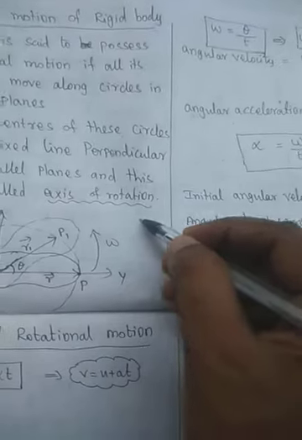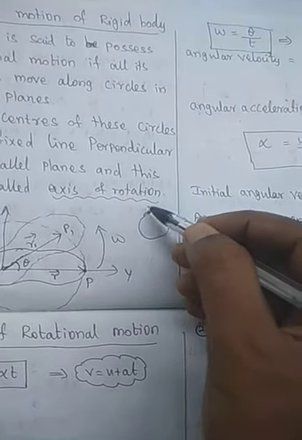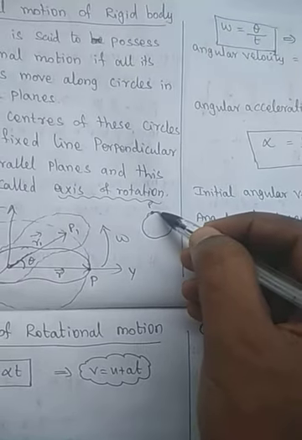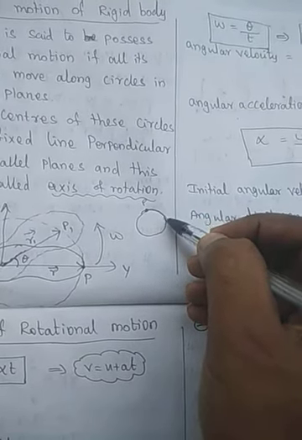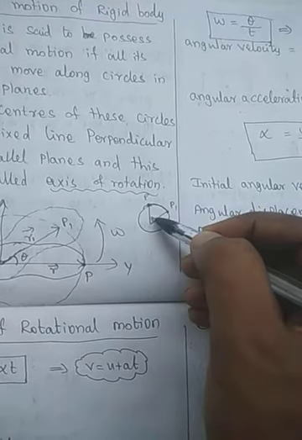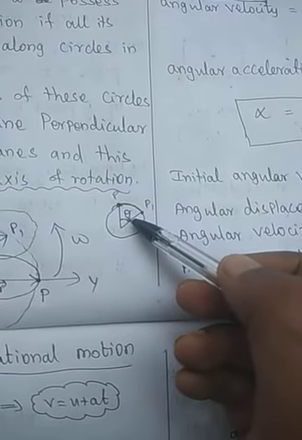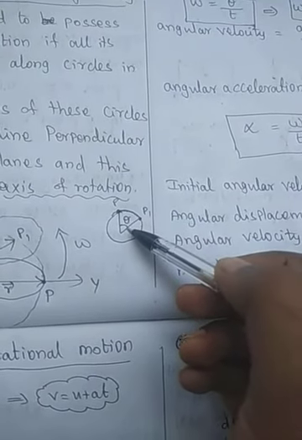Simply, in a circular motion a particle is at the point P here. Again it will rotate through a circular angle to point P1. From the center this angle is theta.